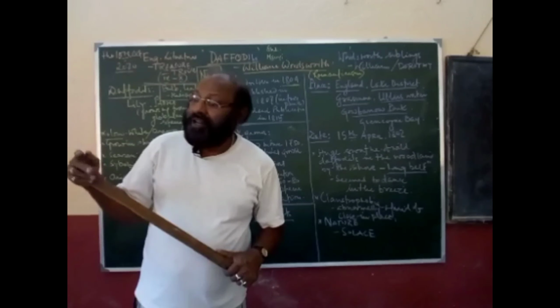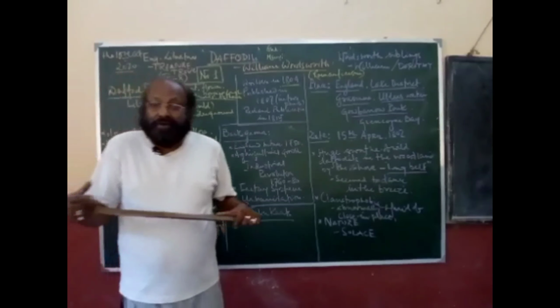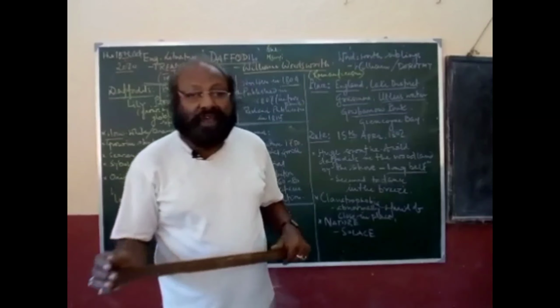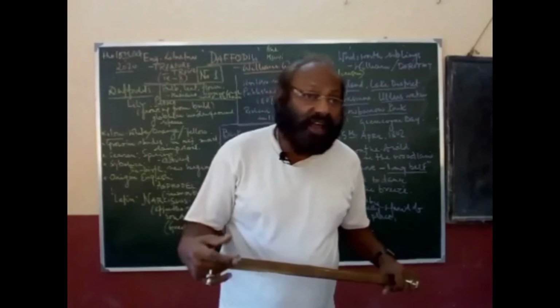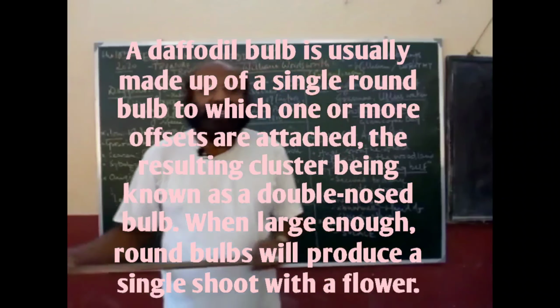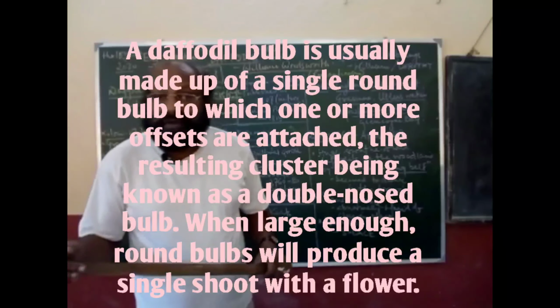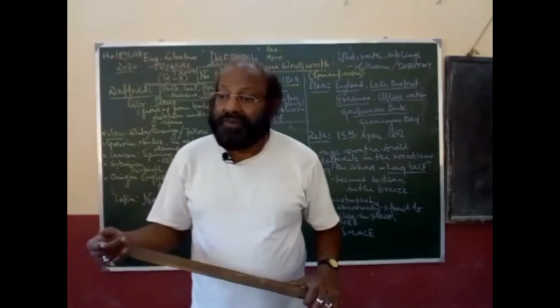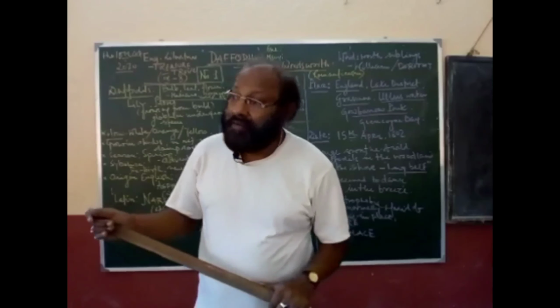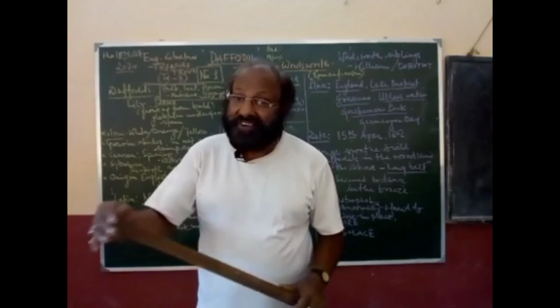Basically, daffodil cannot grow in a dry place. So it is a product of the moist area, the damp area, the wet area.